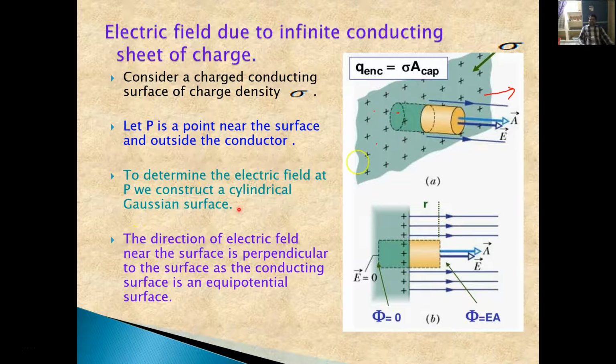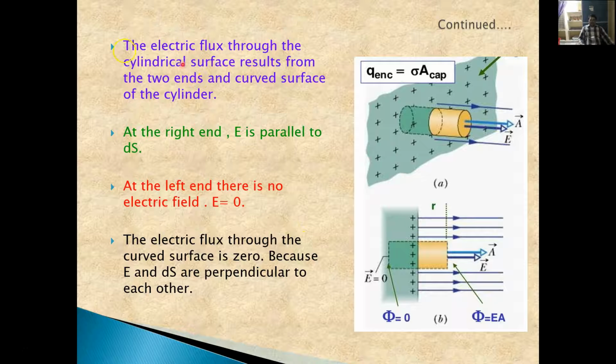we construct a cylindrical Gaussian surface like this. Okay, the direction of the electric field near the surface is perpendicular to the surface, as a conducting surface is an equipotential surface. So the electric flux through the cylindrical surface results from the two ends and the curved surface of the cylinder, as I have explained. At the right hand, E is parallel to dS, whereas at the left hand, there is no flux entering into the surface, right? That's why at the left hand there is no electric field. E will be equal to 0. Here we are considering that.